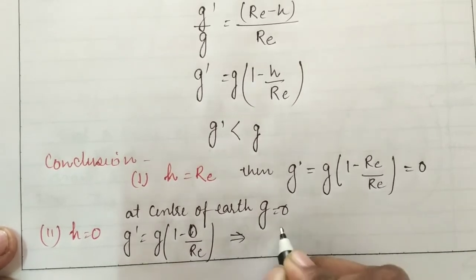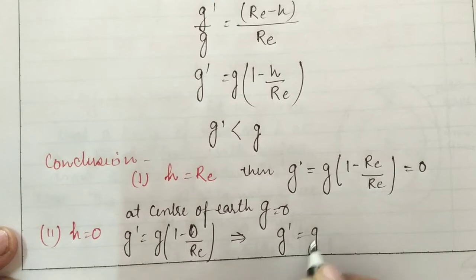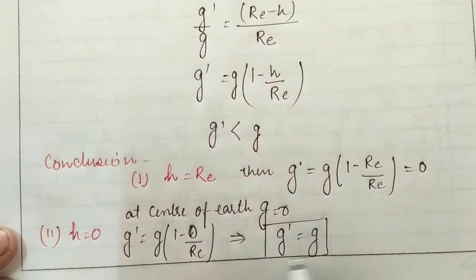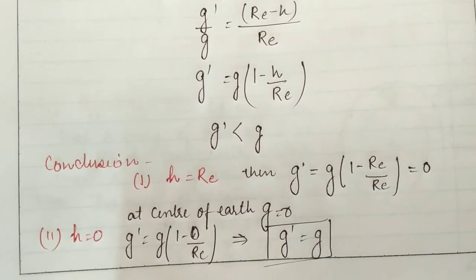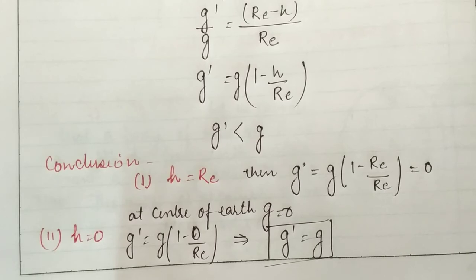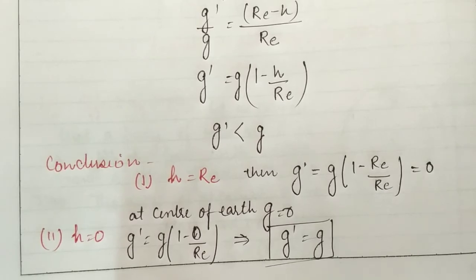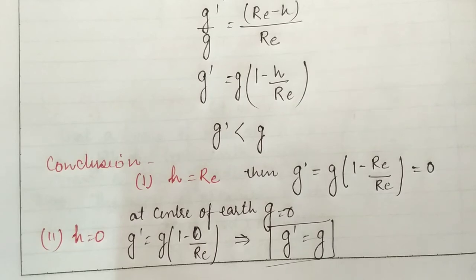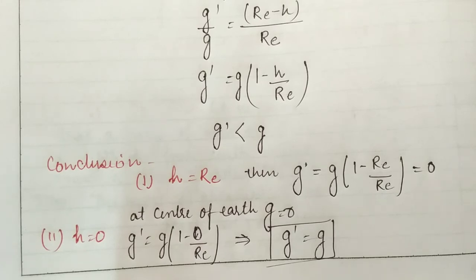So in this condition we can say that g' will be exactly equal to the value of gravity g. Students, these are the variations in the value of small g due to the effect of altitude and due to the effect of depth.